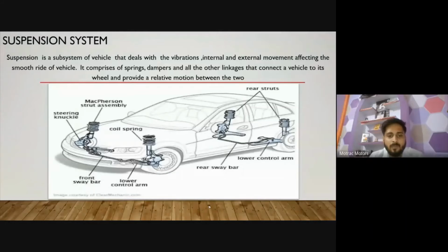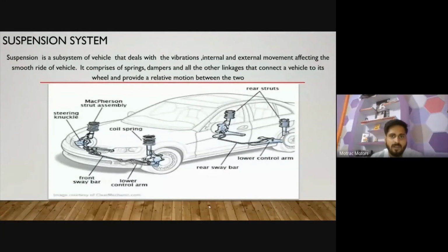Suppose there is toe-in on a tire, and you run the vehicle over a very long distance, then one side of the tire will wear out. So for reducing such risk, we fix all the things like toe-in and toe-out. In two wheelers, we prefer a positive caster angle, and in four wheelers, we prefer a slightly positive or zero caster angle. Okay, so let's come to the third section, the suspension system.